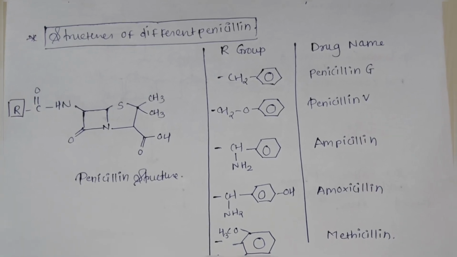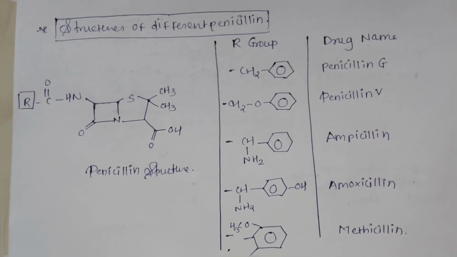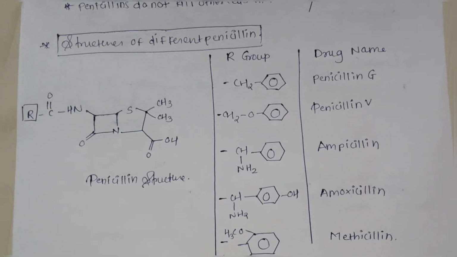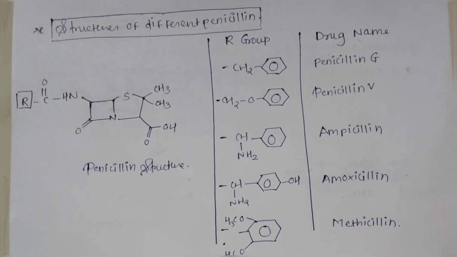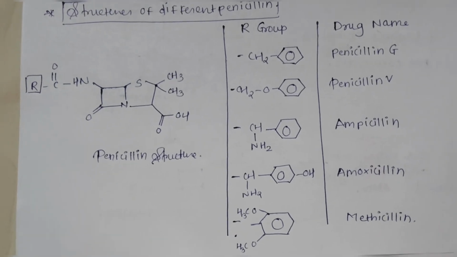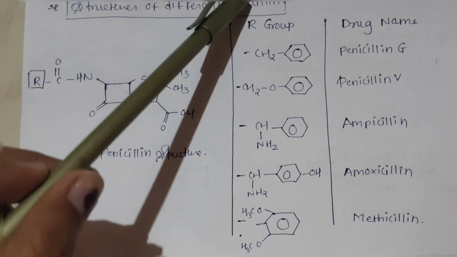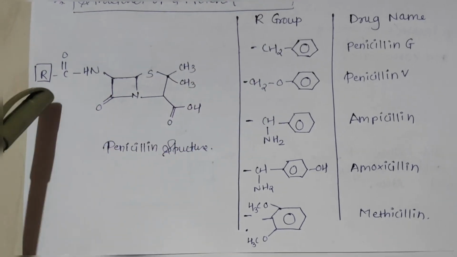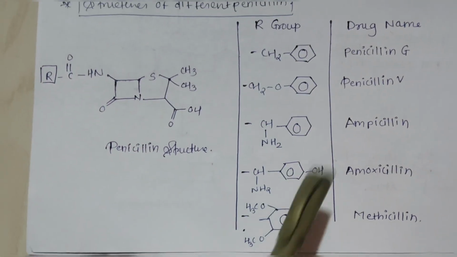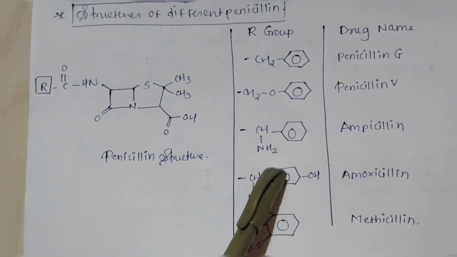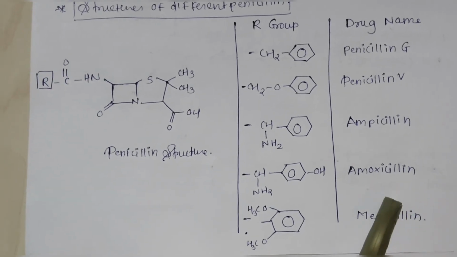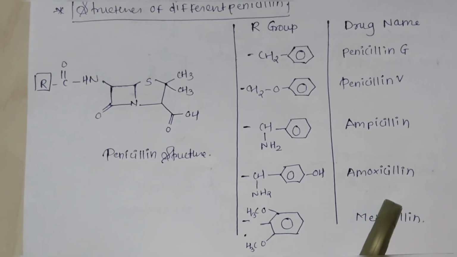Okay, so I have basically studied the blueprint and syllabus of SEM 6. From an exam point of view, these are the only structures you have to focus on. This is the R group. When we attach this group over here, it becomes penicillin G. These are the R groups and these are the drug names. When these R groups get attached over here, it becomes this. Is it clear?